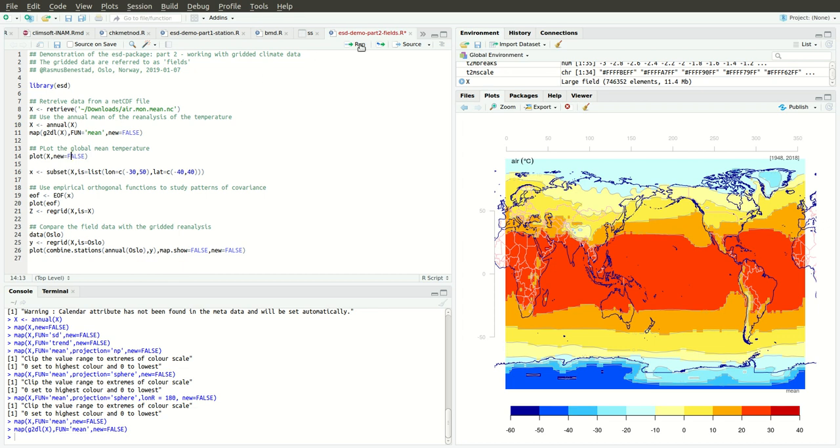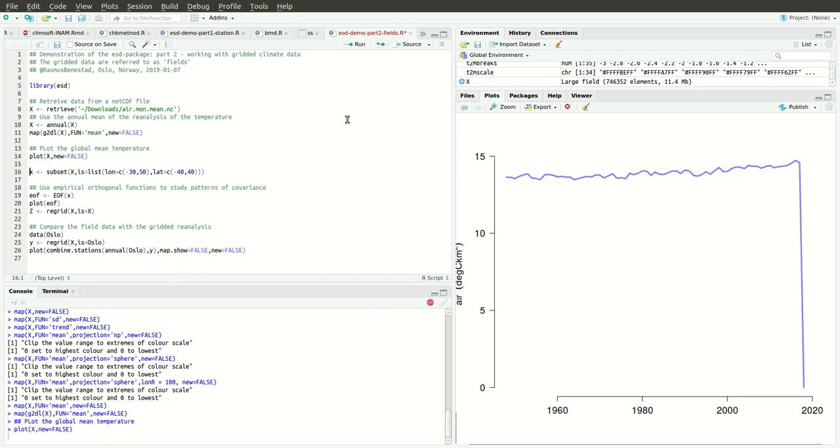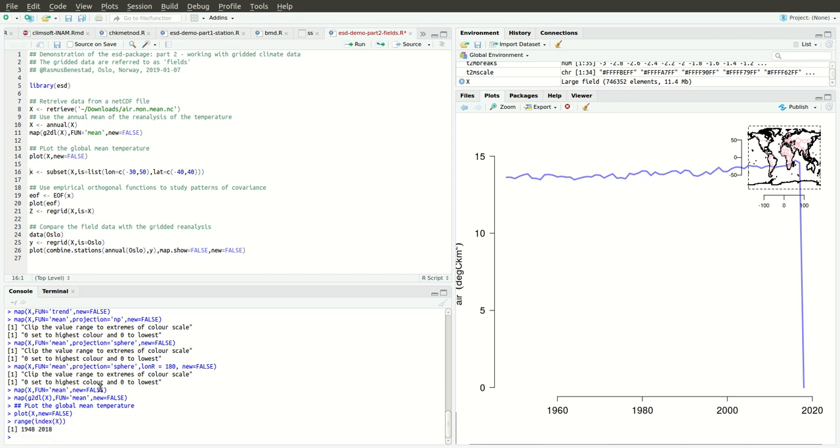We can also plot the global mean of the whole data set. The X, we see that part is not complete at the very end, the last year is not complete, so it goes all the way down.